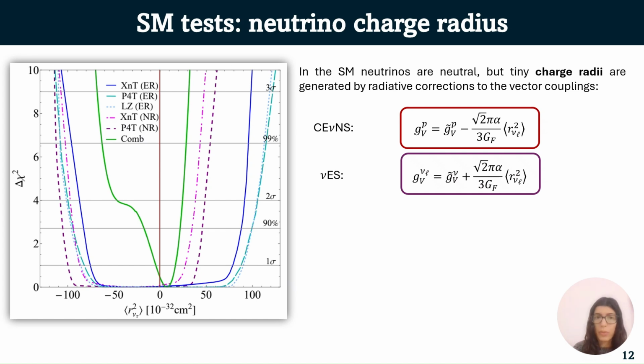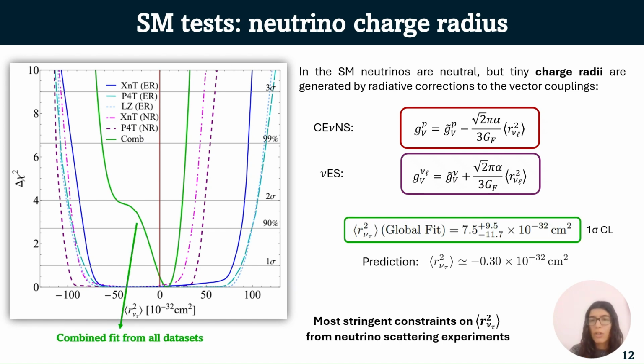Another standard model test we performed is the measurement of the neutrino charge radius. So we know that neutrinos are neutral in the standard model, but if we consider radiative corrections to the vector couplings, as you can see from the formulas here, we can obtain a neutrino charge radius, which depends on the flavor. So we have an electron, a muon, and a tau charge radius. Since the Sun is the only source at low energies that provides us tau neutrinos, we decided to report here only the global fit considering the tau charge radius.